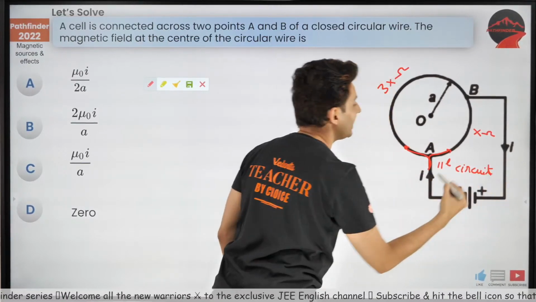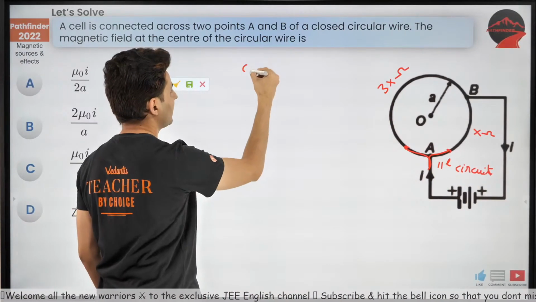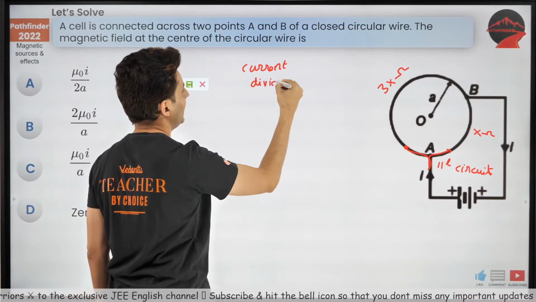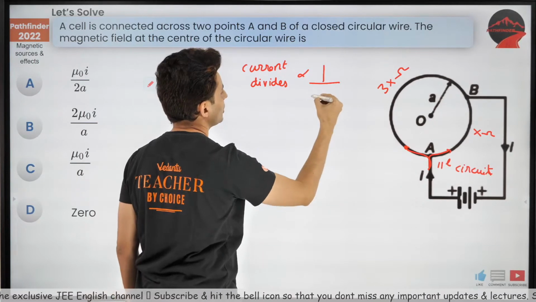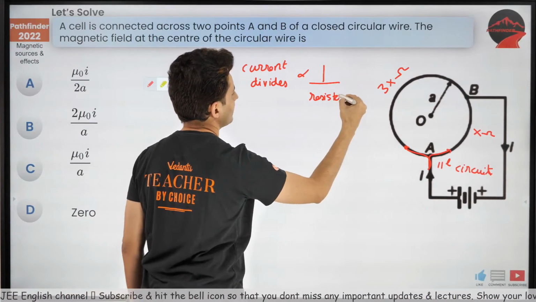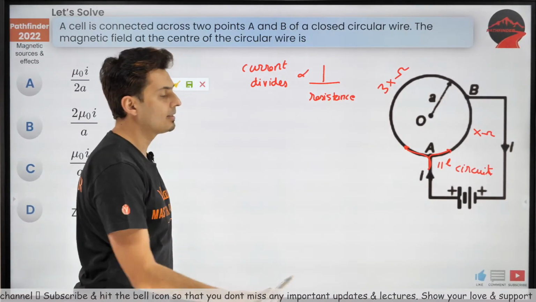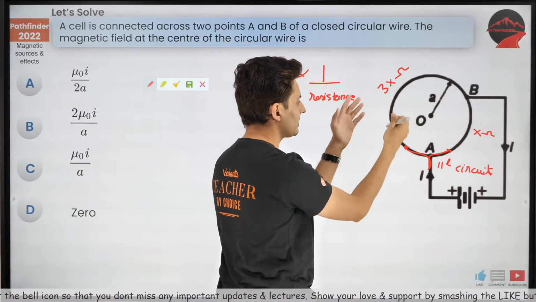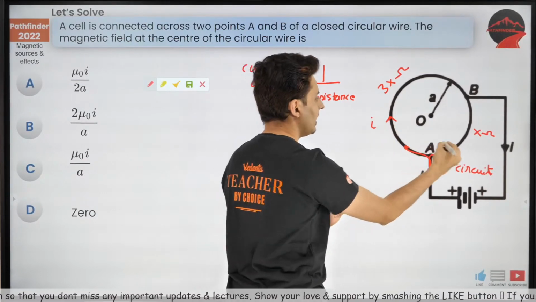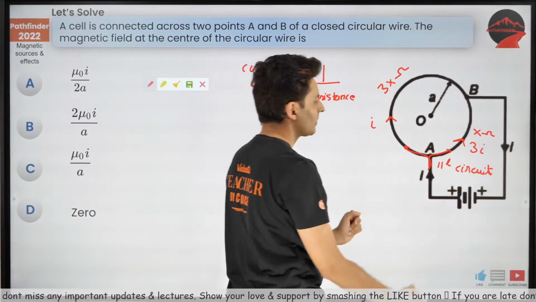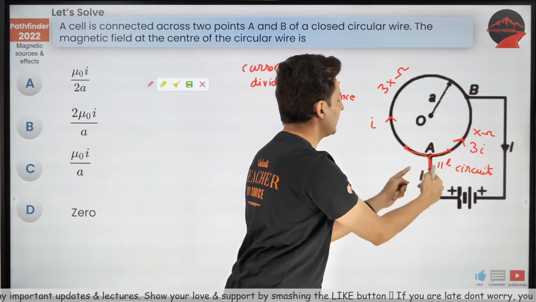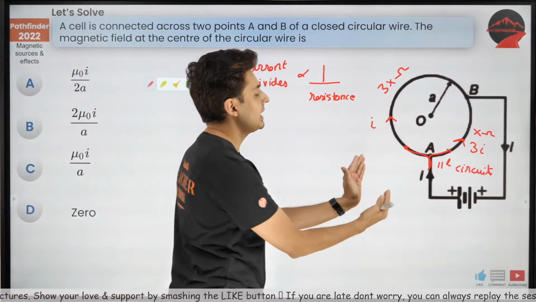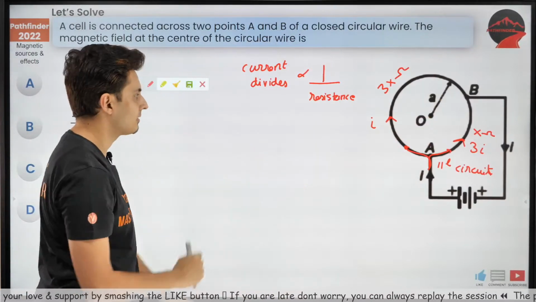I have told this very clearly again and again that the current divides in the inverse ratio of the resistances. Yes, it divides inversely in the ratio of the resistances. So if this is X, this is 3X, the current here will be I and here will be 3I. Understand? So total current will be 4I. Think of it that way.